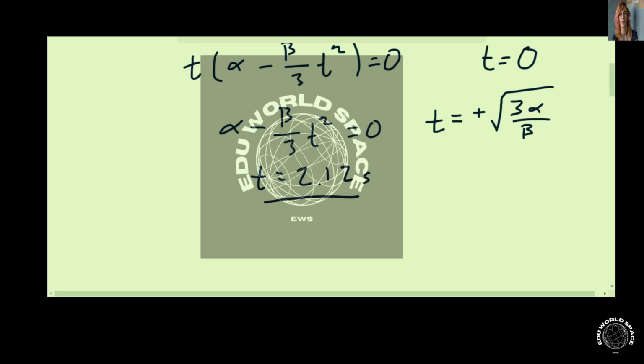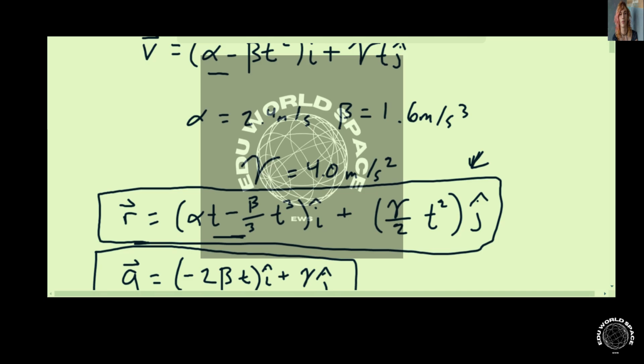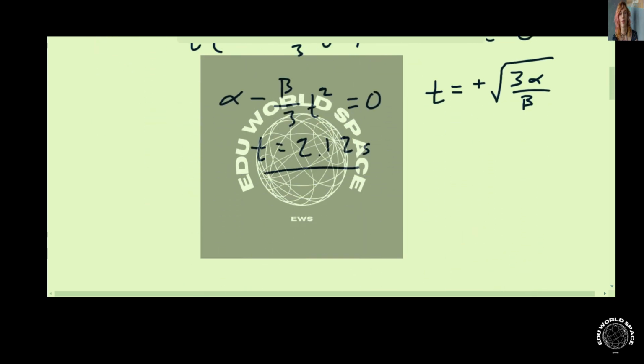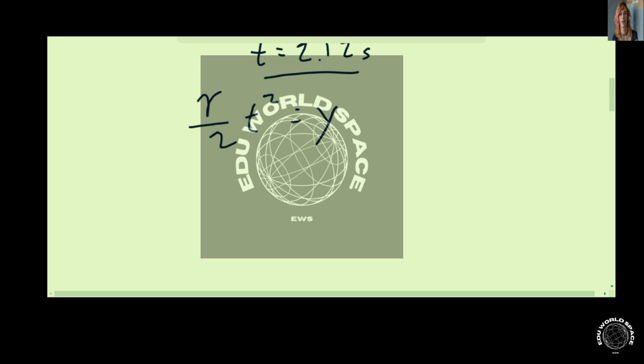Now we're going to take that and plug it into the position vector in the y direction, so the j-hat component. So all we do is gamma over 2 t squared is equal to y. Plugging it in, gamma is equal to 4, so 4 over 2 times 2.12 squared. And we get, after rounding, 9.0 meters.